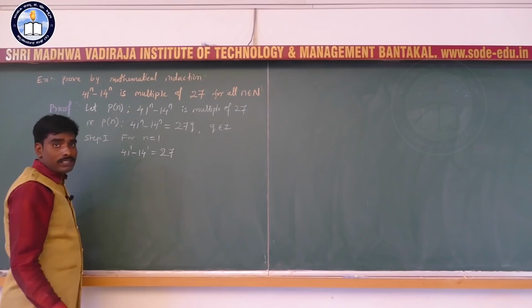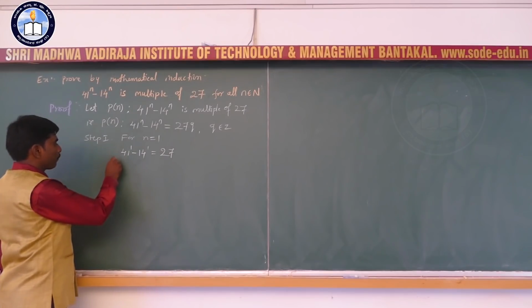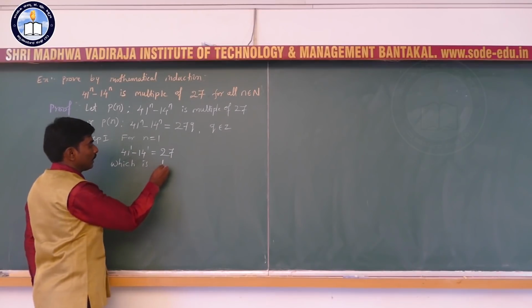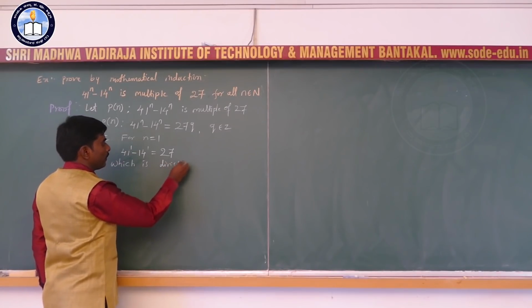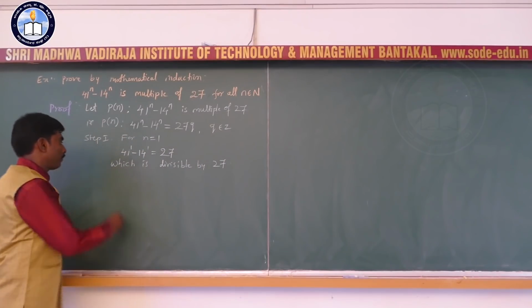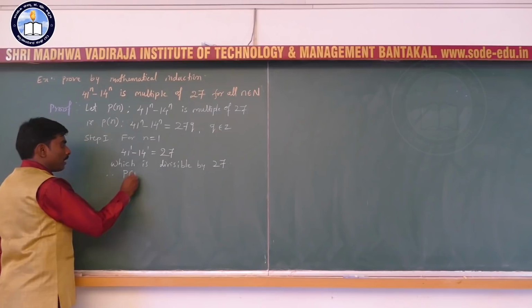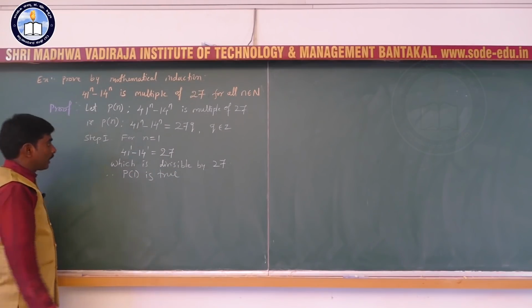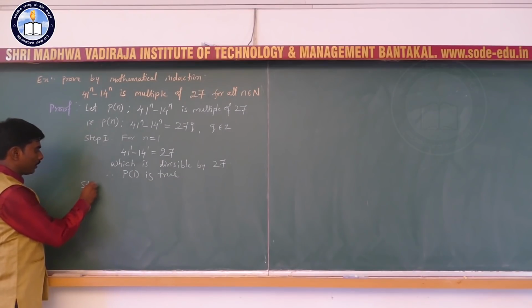So obviously which is divisible by 27. So therefore P of 1 is true. Okay.